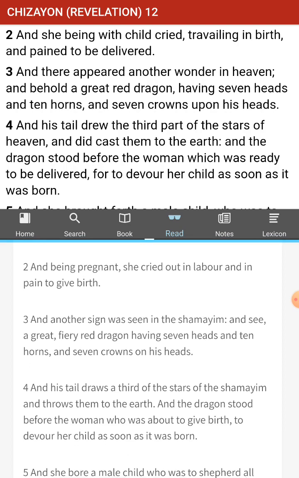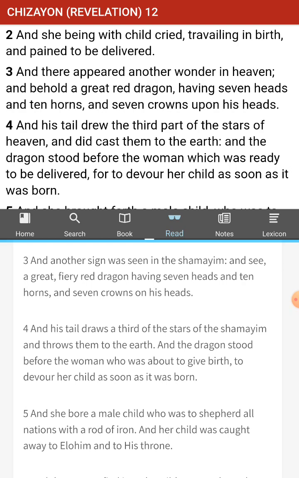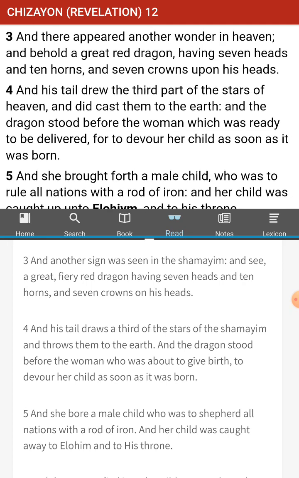Okay, verse 2. And being pregnant, she cried out in labor and in pain to give birth. And another sign was seen in the Shemaim. And see, a great fiery red dragon having 7 heads and 10 horns and 7 crowns on his head.